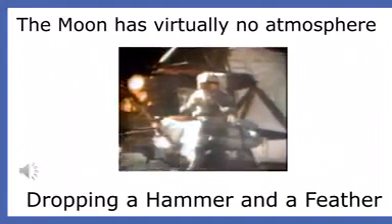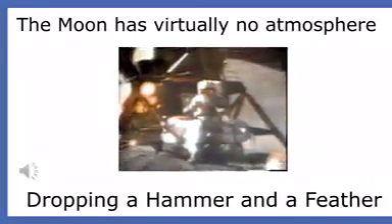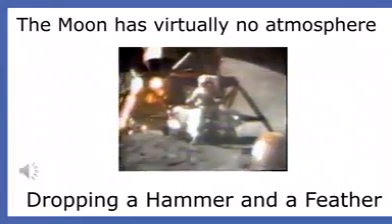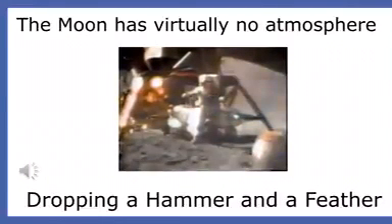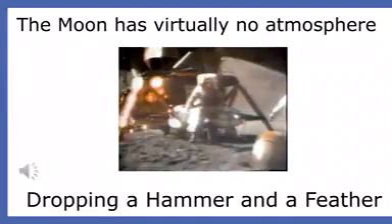And so we thought we'd try it here for you. The feather happens to be appropriately a falcon feather for our falcon. And I'll drop the two of them here, and hopefully they'll hit the ground at the same time. How about that? It proves that Mr. Galileo was correct in his findings.